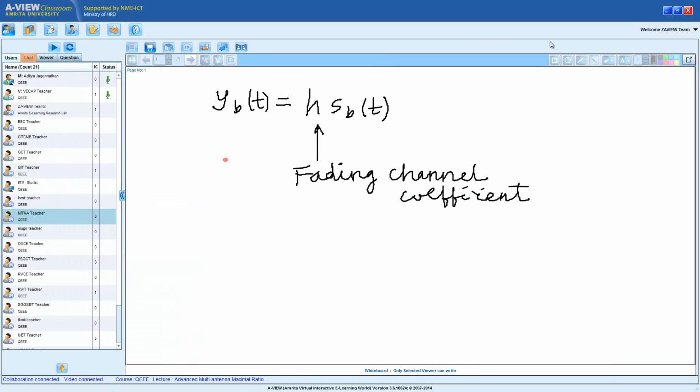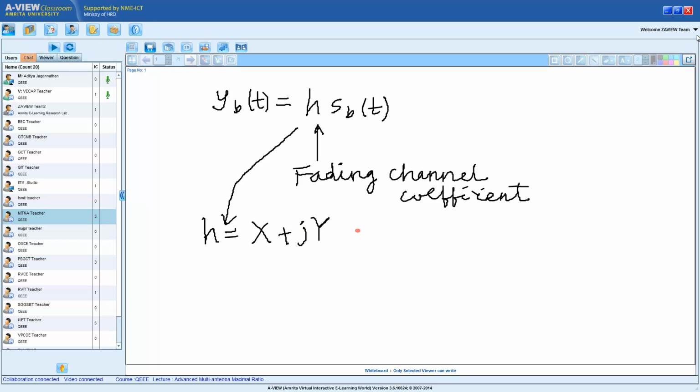And also what we said was this fading coefficient H, I can represent it as H is equal to X plus j times Y. Is that not correct?